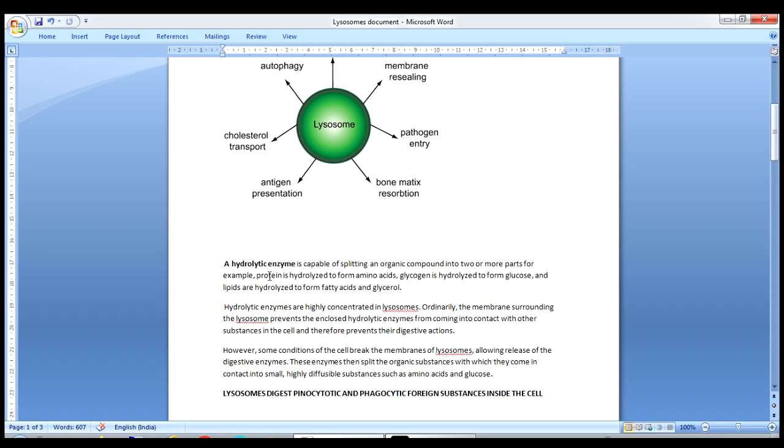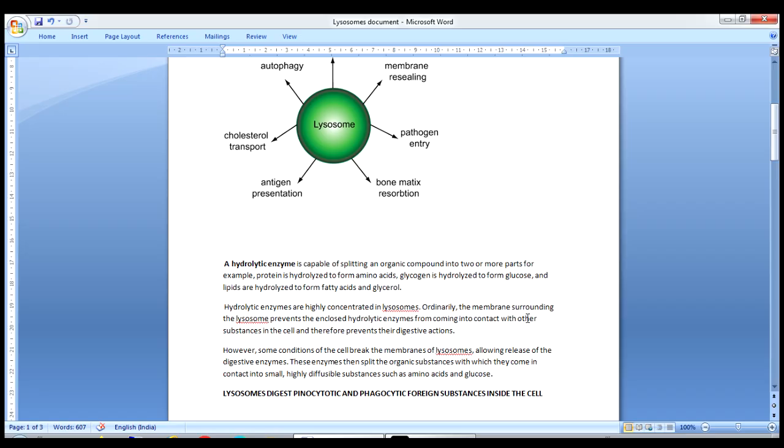So here, what does this hydrolytic enzyme do? It is capable of splitting an organic compound into two or more parts. For example, protein to amino acids, glycogen to glucose, and lipids to fatty acids and glycerol. These are hydrolytic enzymes highly concentrated in lysosomes.